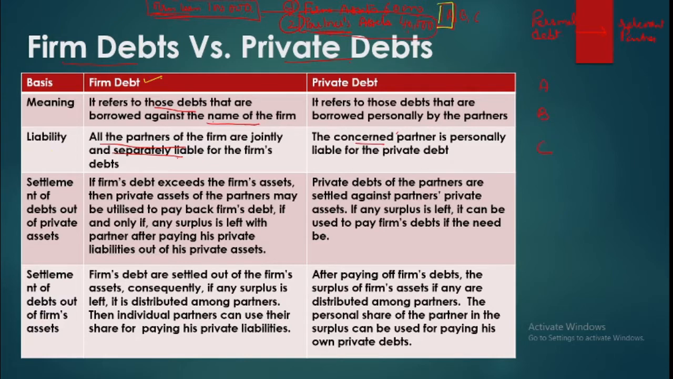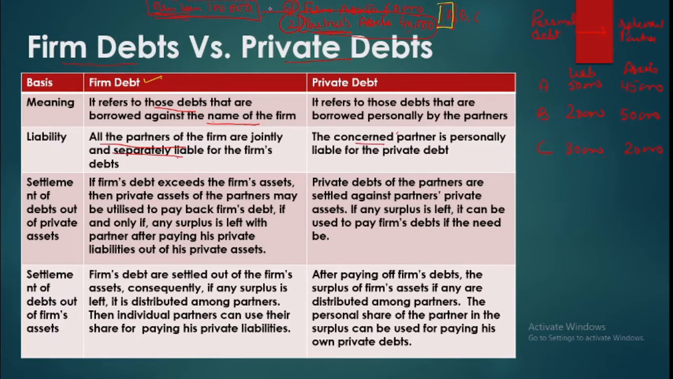Suppose A's private position is that he is having his own liability of 50,000 and his assets are say 45,000. B is having 20,000 and his private assets are say 50,000. C is having say 30,000 and his private assets are say 20,000. Okay, so they will be called upon to pay the firm's debt.